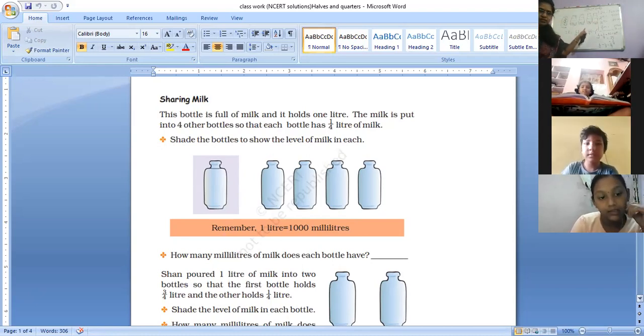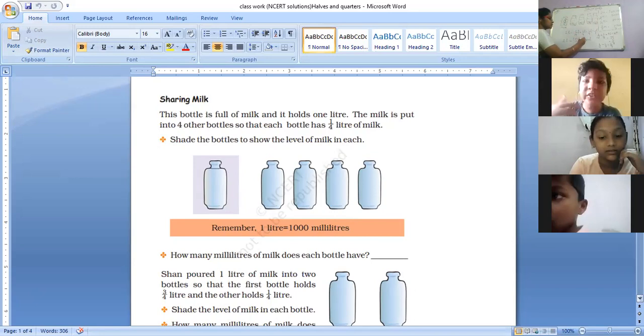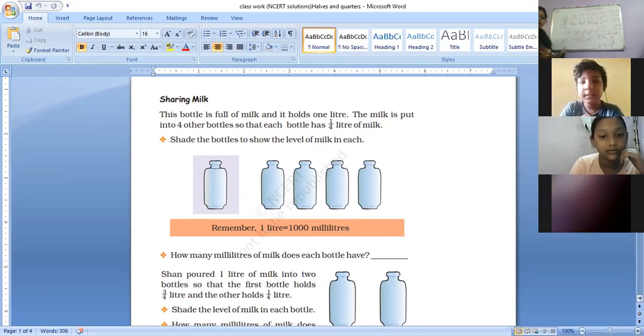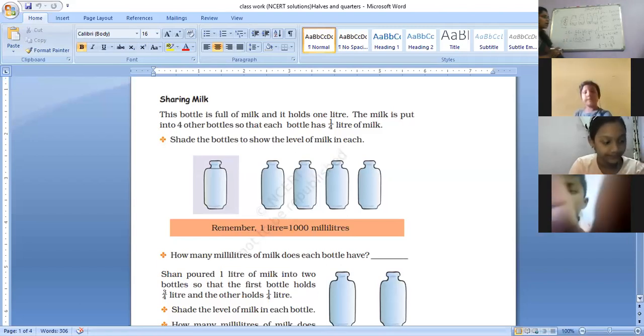Anything which I have to change here? Fine. Okay, now you have to remember or recollect the value. 1 liter is equal to how many milliliters? 1 liter is equal to 1000 milliliters. So remember this. 1 liter is equal to 1000 milliliters. This you have already learned. Now pouring milk into this you have learned.